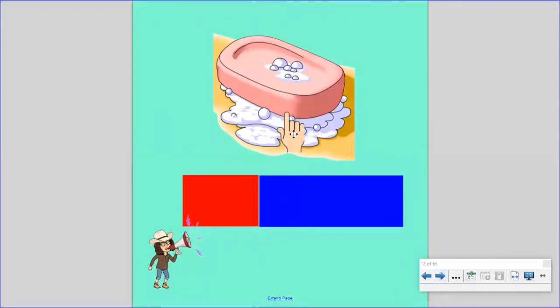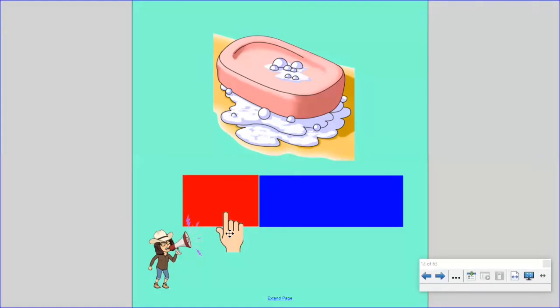Say the word soap. Now stretch out the word soap and listen to the beginning sound. S, s, soap. Say it with me. S, s, soap. What sound did you hear at the beginning of soap?